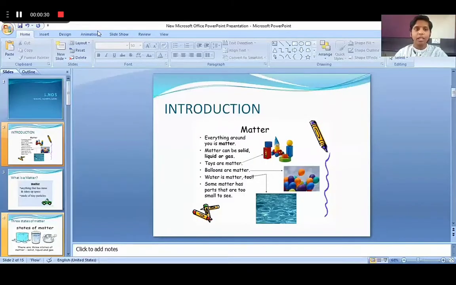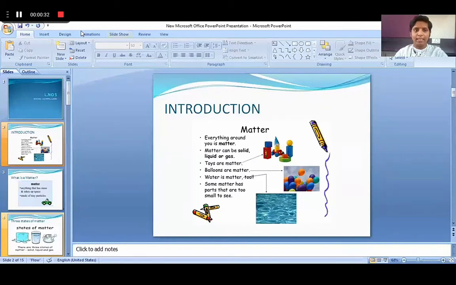Have you ever heard about what this matter the teacher is talking about? Matter, this is the matter. Any substance that has space or occupies the space is called matter. So when we talk about matter, how can we say this particular thing is made up of matter? Okay, now to show you the thing.